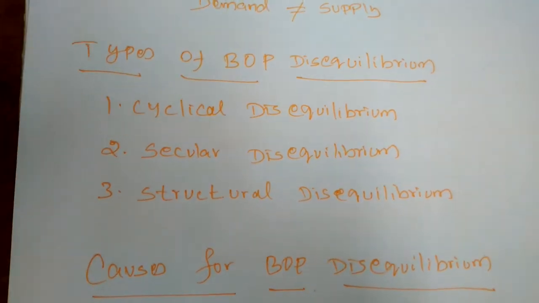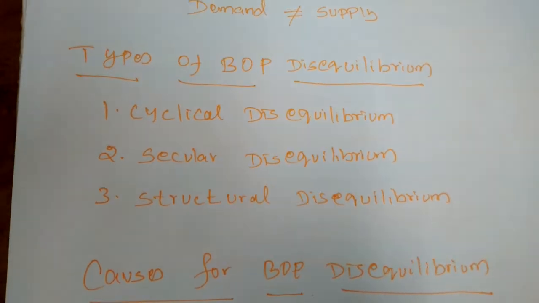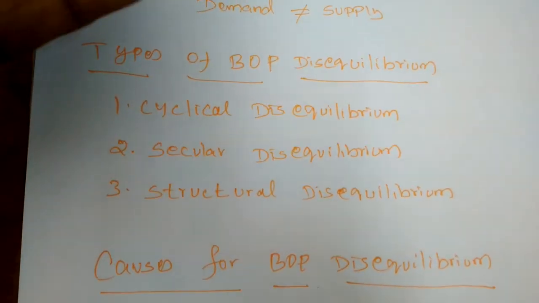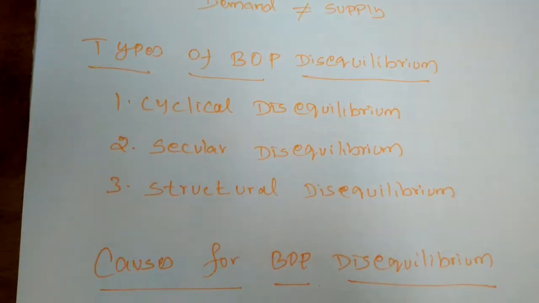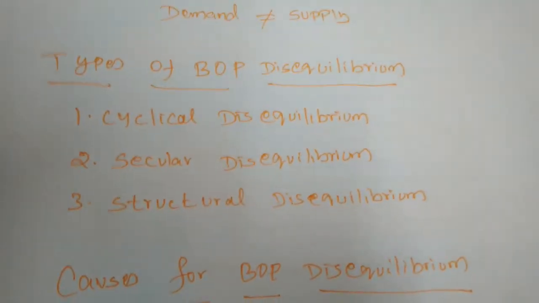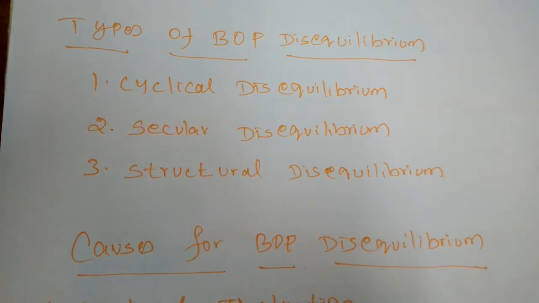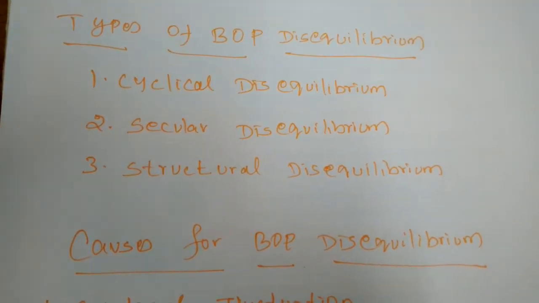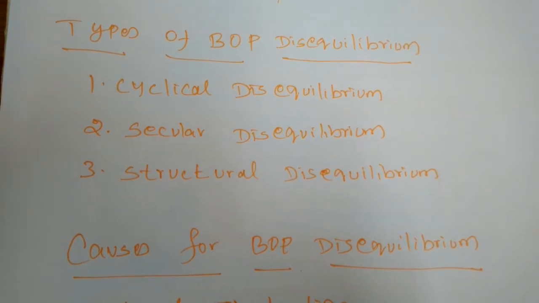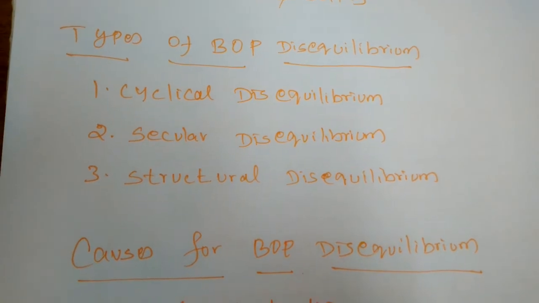So when they are facing different types of business cycles, one country may be at the boom level, and another trading country may be in depression. When one country is in depression and the other trading country is in boom, the disequilibrium will arise. The nation in the boom period will have more exports.